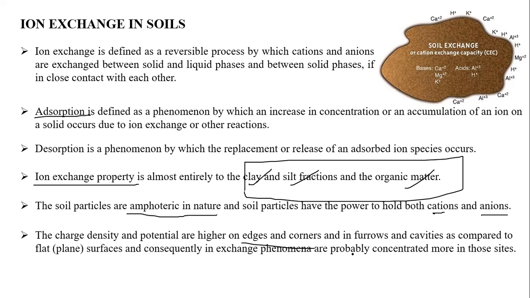So due to that, charge will be concentrated only in those areas. That's why this ion exchange takes place at those corners rather than flat surfaces. Only at edges and corners can you see the reaction; this ion exchange takes place there.